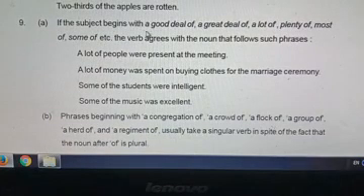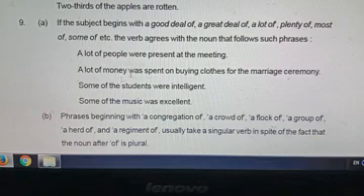If the subject begins with a good deal of, a plenty of, most of, some of, the verb agrees according to the head noun of the subject. A lot of people were. A lot of money was, money is an uncountable noun. Some of the students were, plural noun, plural agreement; singular noun, singular agreement; uncountable noun, singular agreement.